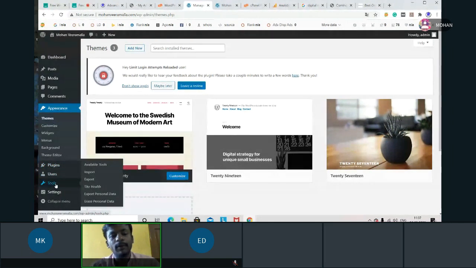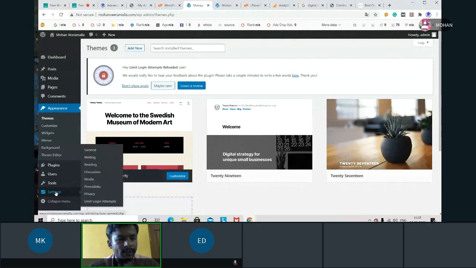For example, if I want to know how my site is working, I can see from tools. Or, for example, suddenly you get an error in your website, then you have to access the dashboard and go to tools. Mostly this will not happen if you are doing everything exactly. If you are missing anything in whatever we are learning, obviously one time or another you'll get some errors. So here we have something called settings.